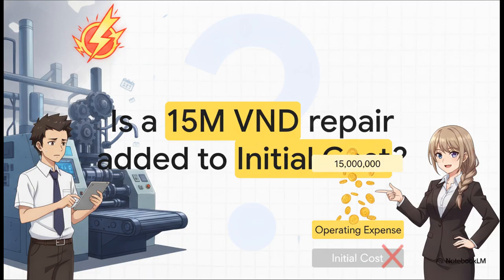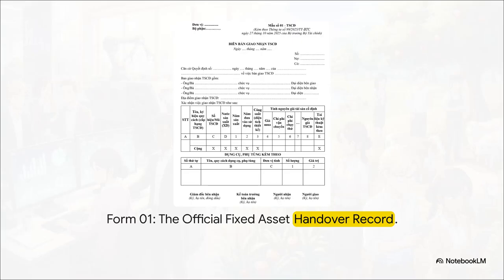It's not capitalized. Now, in actual accounting practice, theory has to meet documentation. What we're looking at here is Form 01, the official fixed asset handover record. Before any asset is officially put into use and registered in your ledger to begin depreciation, this specific legally mandated handover record must be completed. It has to be signed by both the technical and receiving departments. Without this piece of paper, your journal entries have absolutely no legal backing.